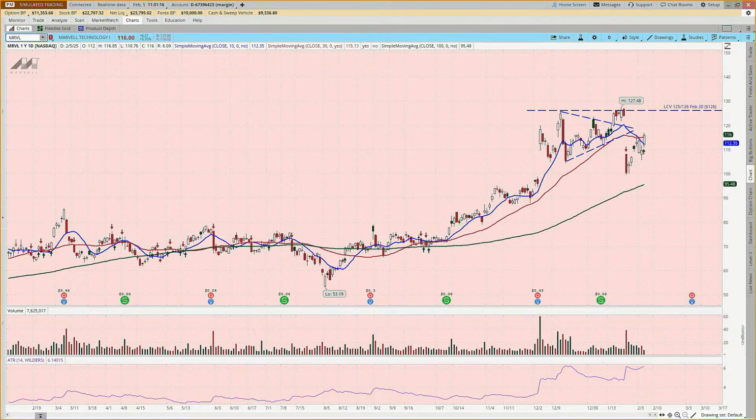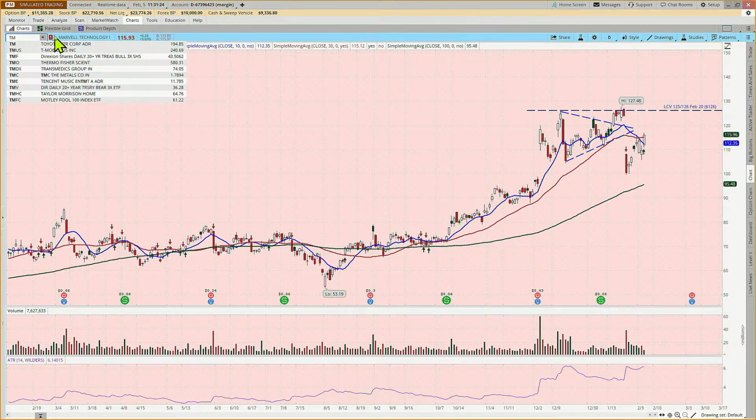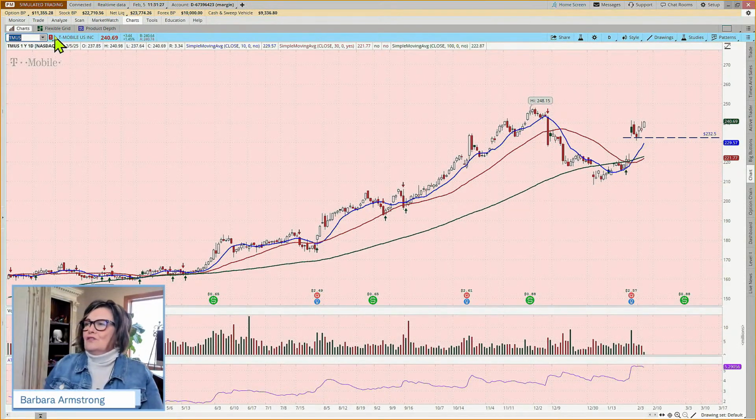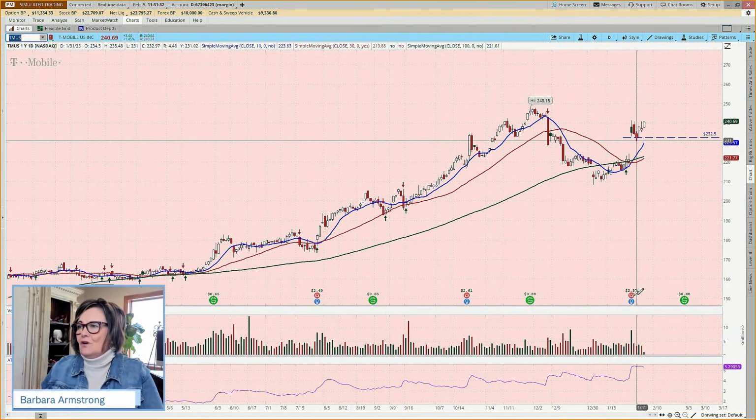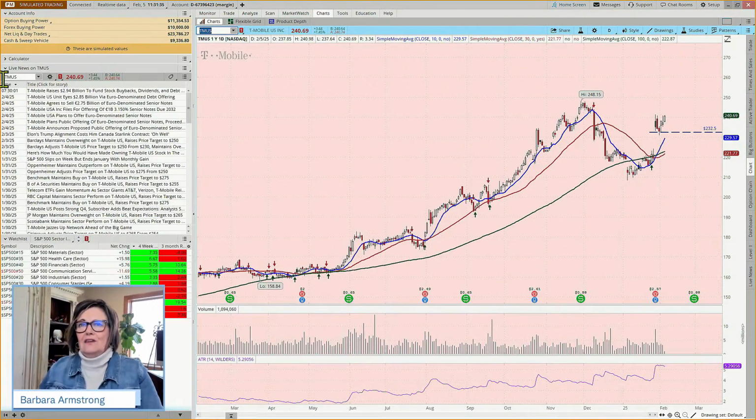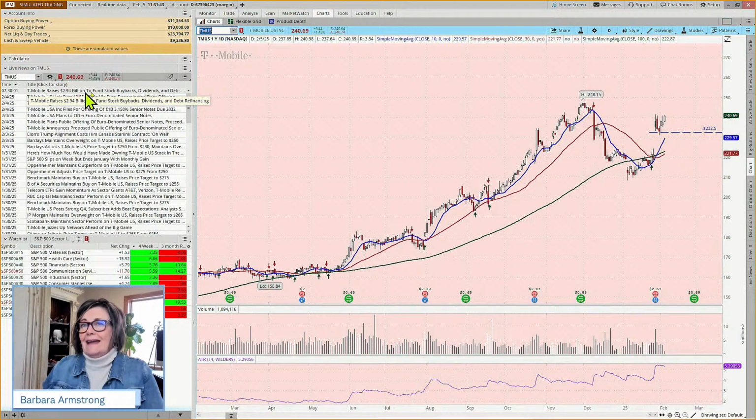Now I want to stay in that communication sector. Our first trade was on Netflix. So let's come back and look at T-Mobile. We talked about this a bit on Monday, it gapped up on earnings. If you want to look at the news, and I'm going to post something on X this afternoon, they've got a $2.9 billion fund for stock buybacks and dividends and debt reduction. So they're looking at doing some stock buybacks. Those tend to have a positive impact on the price of the stock.